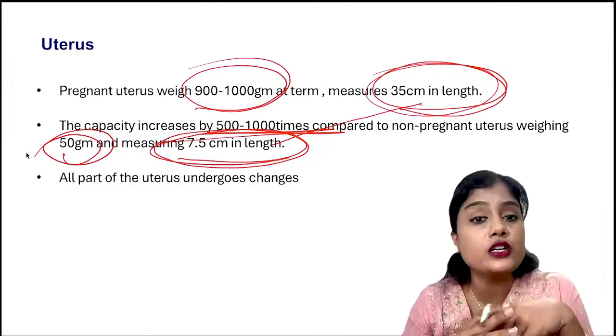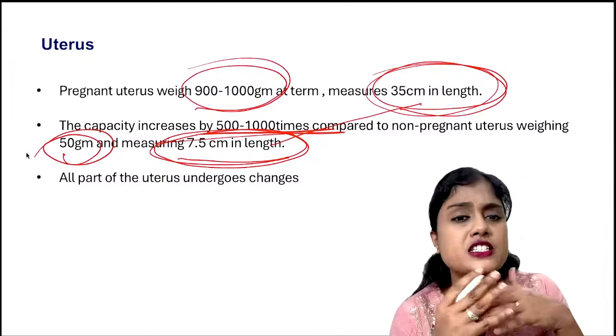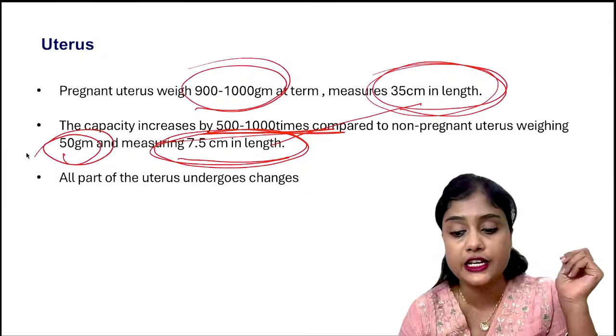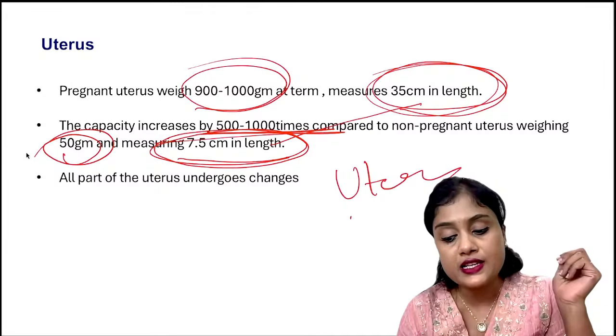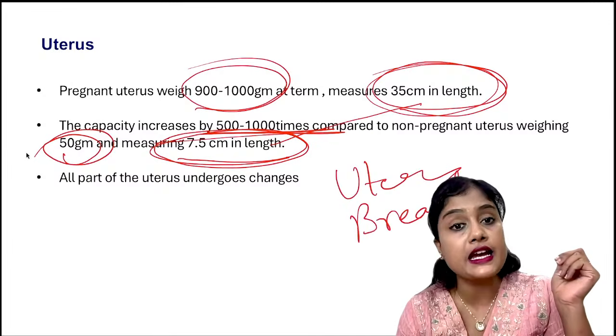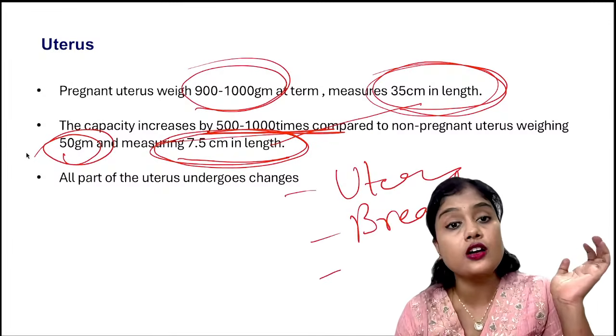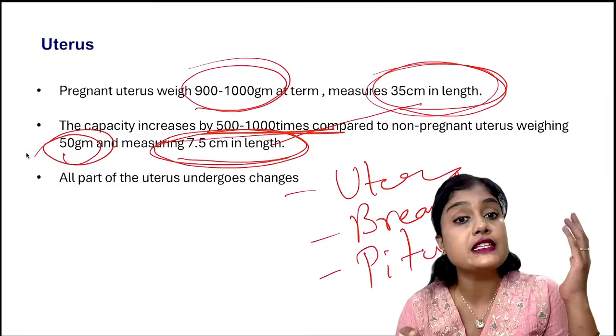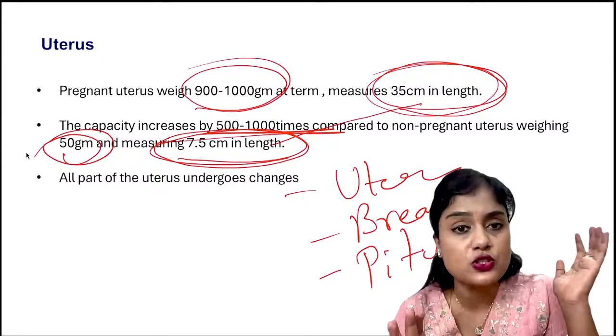Other than the uterus, what other organs have undergone major changes, that is, increase in size? What are the other organs which increase in size? One is the uterus, the breast increases in size, and then the pituitary. The pituitary also increases enormously in size, almost 100 times.